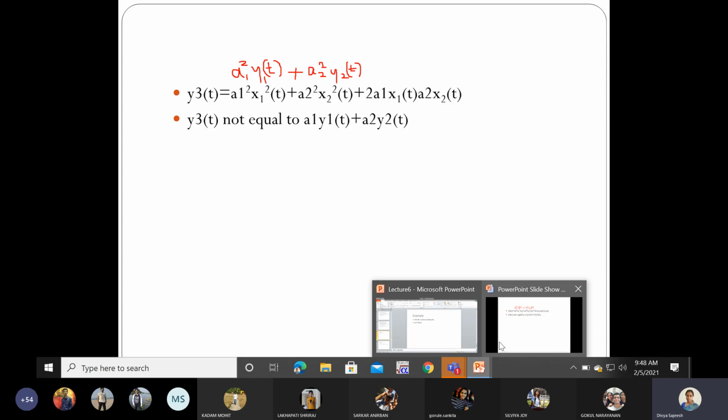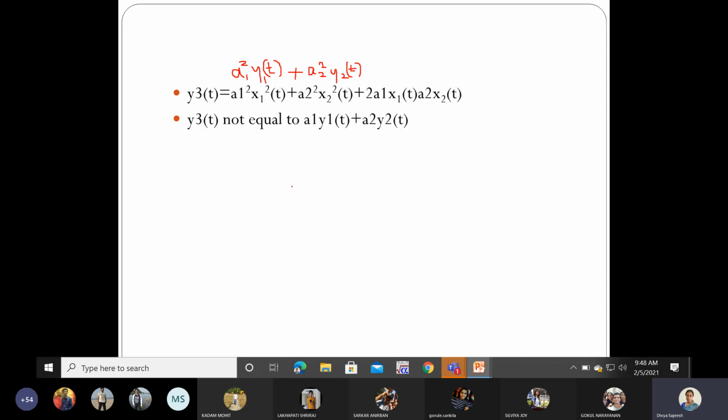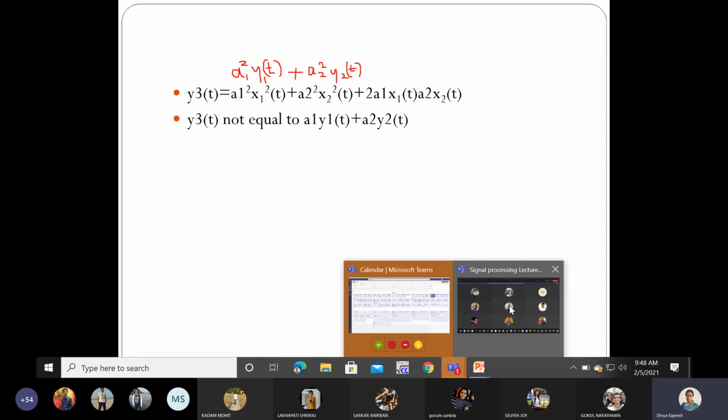Okay, so let us come back. Here y3 of t is not equal to a1 y1 of t plus a2 y2 of t. So in this form I am not getting y3 of t. Even if I substitute here, you can see it is a1 square y1 of t plus a2 square y2 of t.